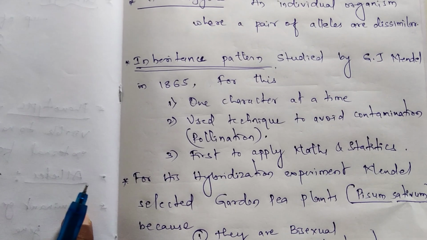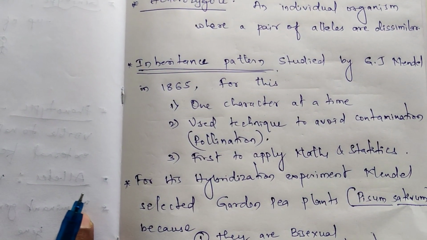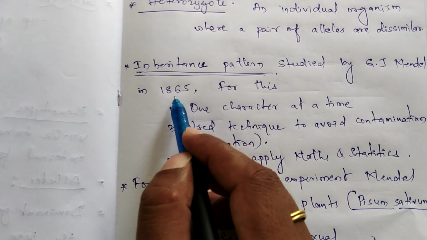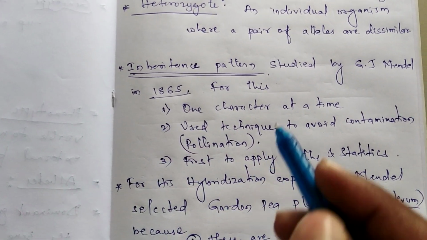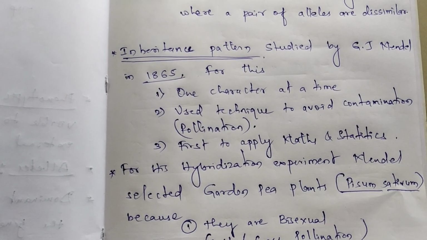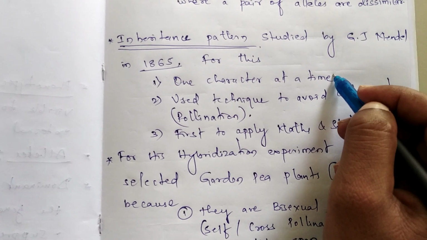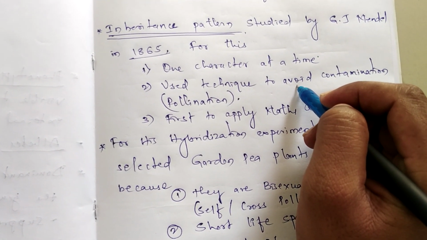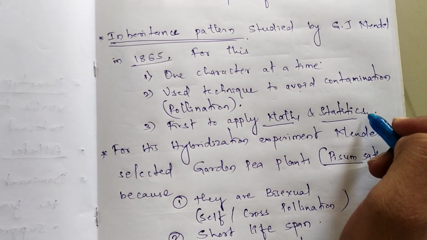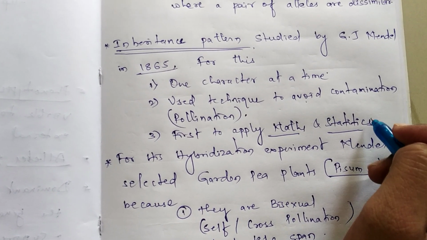So by keeping that in mind, he started to study how to perform certain experiments called hybridization. Inheritance pattern studied by Gregor John Mendel in the year 1865. You might be asked this one in the CET or NEET examination. For this hybridization experiment, he used one character at a time, and he was the first person to apply mathematical as well as statistical features. He was the first person to apply mathematics as well as statistics to biological experiments.